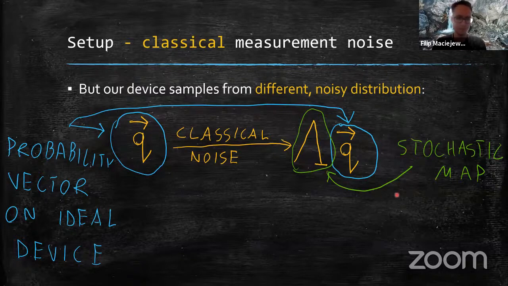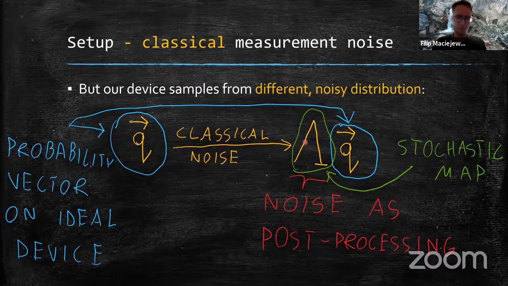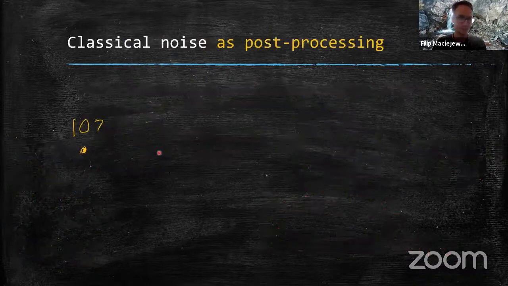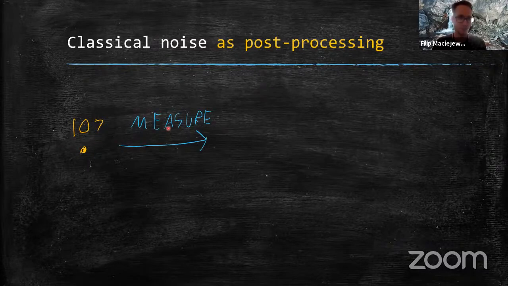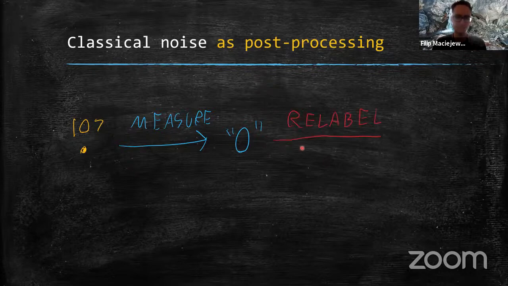So why call this noise classical? Well, it turns out that a stochastic map acting on a probability distribution has a nice interpretation as classical post-processing. To understand that, let's take a look at the simplest possible example. So we have a single qubit initialized in the 0 state. Let's say we measure it in the computational basis, and then we would expect the outcome to be 0, right? And this would be the end of the story if the measurement was ideal. But we have some noise, okay?